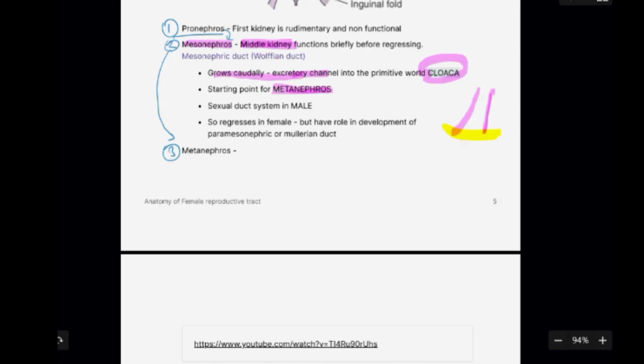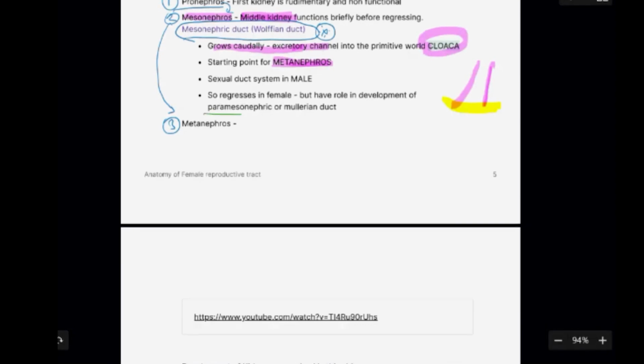Okay, and mesonephros is going to help in the formation of something called the mesonephric duct or the Wolffian duct. That is going to develop into the male reproductive system. Okay, so what happens to the female reproductive system? You have something called the paramesonephric or the Mullerian duct, which lies lateral to the Wolffian duct. Okay, so this is going to develop into the female genital system.